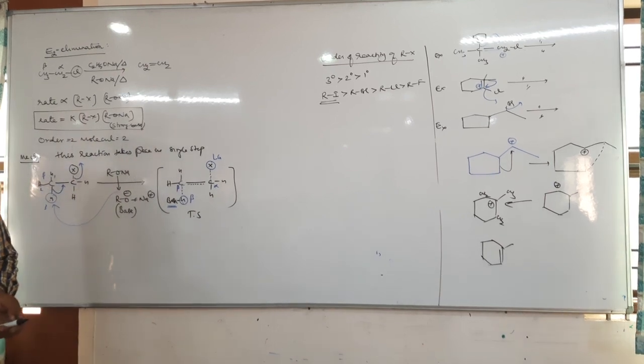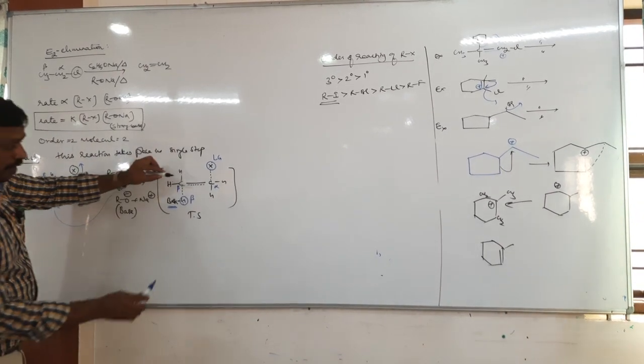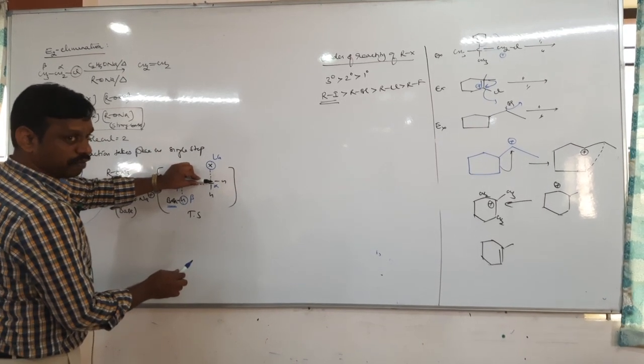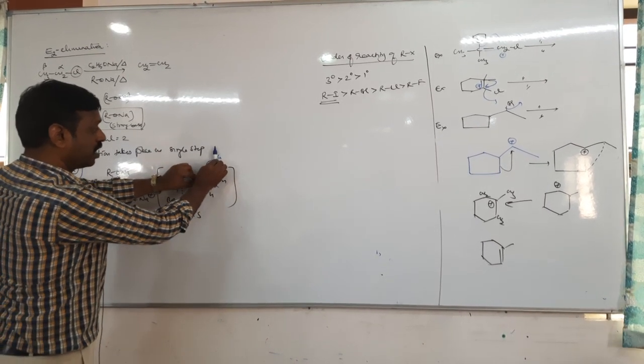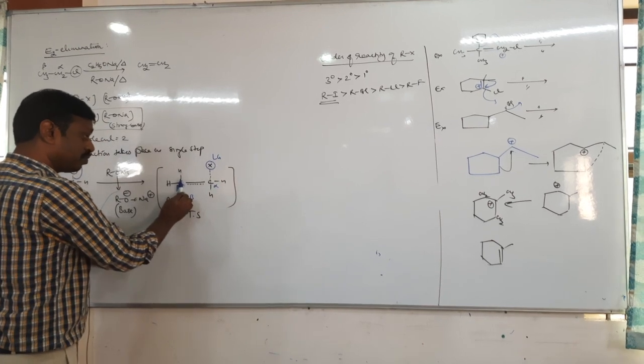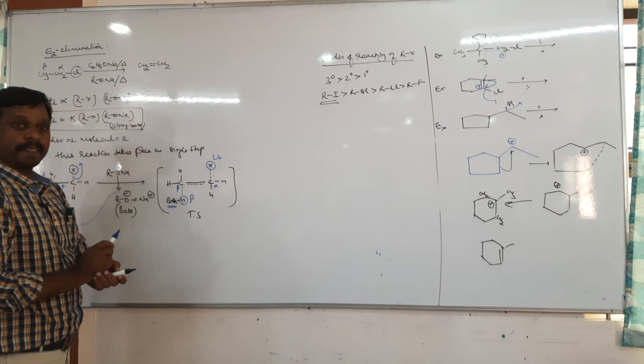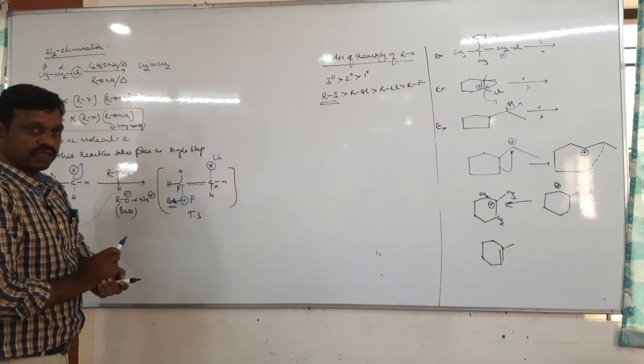It means that if I place it on the board, these two carbons touch the board, the halogen must be on the board, and this hydrogen must be on the board, and the remaining are above or below the board. That is the first point.